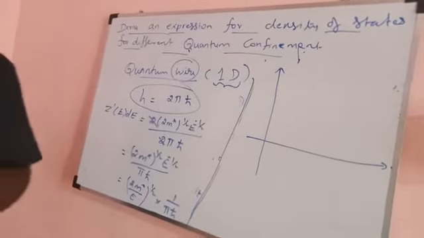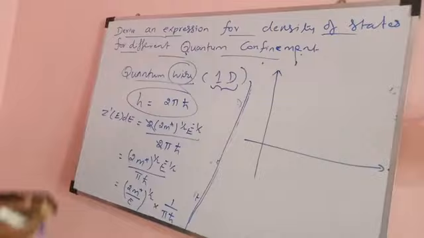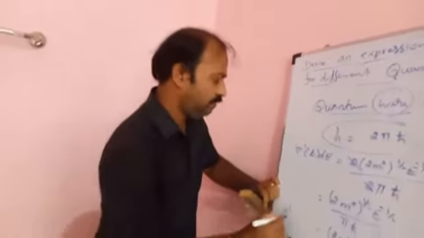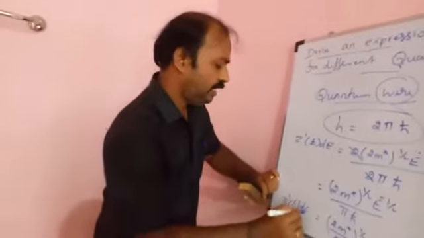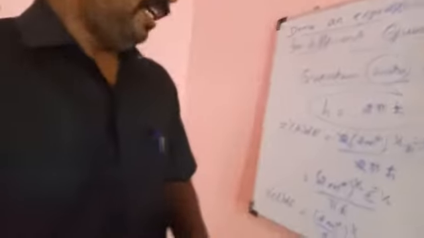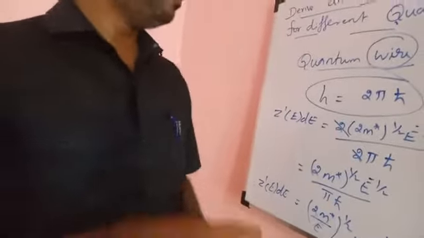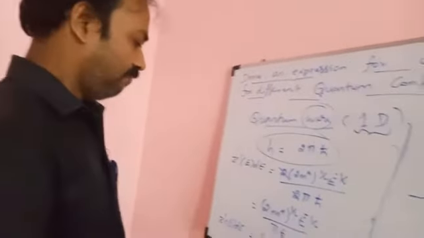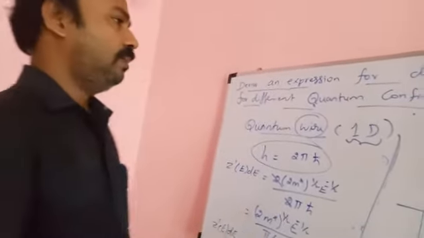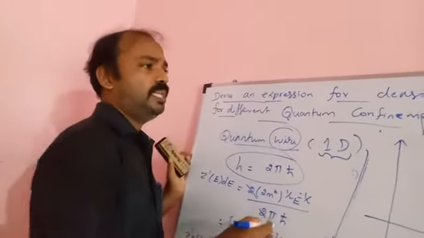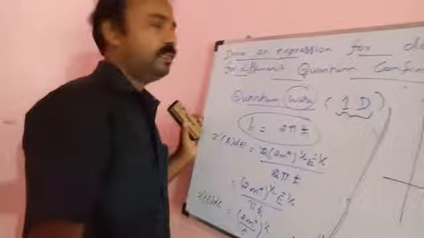For indicating these steps, we can explain this Z prime E into dE, which can be rewritten as a whole, that means energy density of state. This is the general formula for finding the density of state in case of quantum.